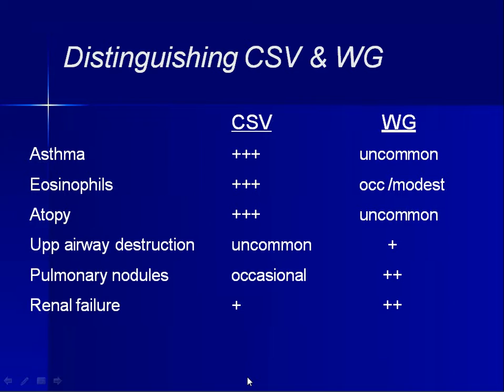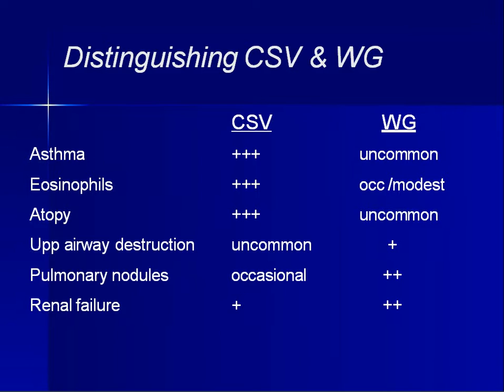The upper airway destruction and pulmonary nodules are more common in Wegener's granulomatosis, and the renal failure, though present in both of them, is more destructive in Wegener's granulomatosis. So the first three, that is asthma, the presence of eosinophils, and reaction to atopy, are more common in Churg-Strauss vasculitis.